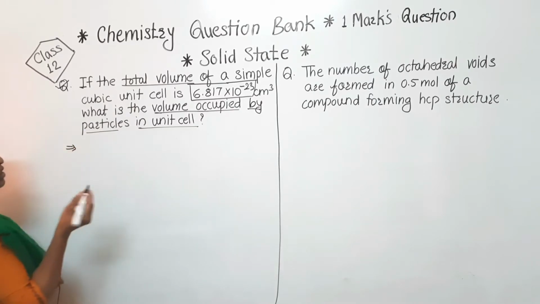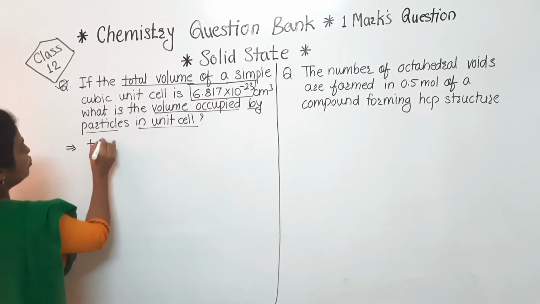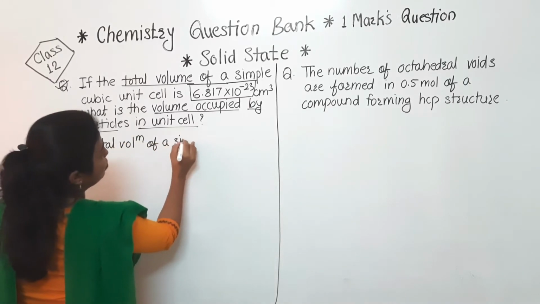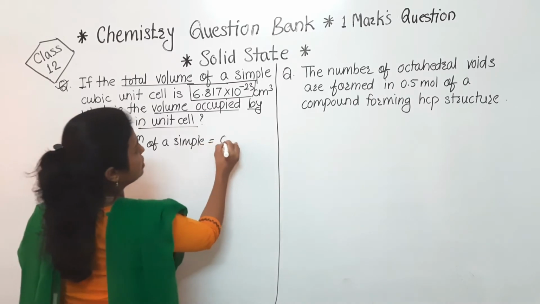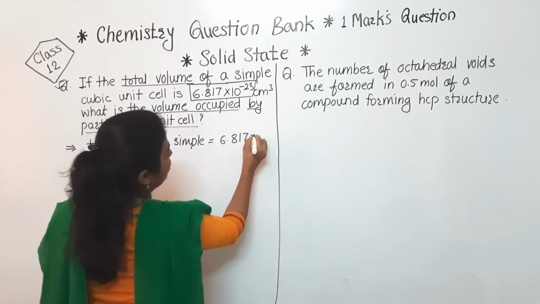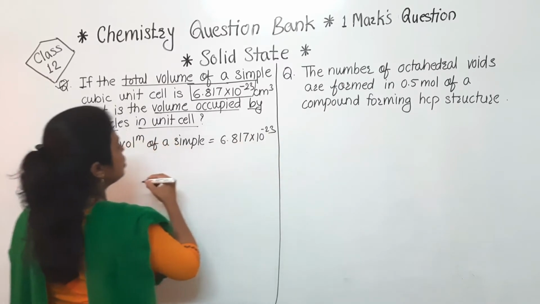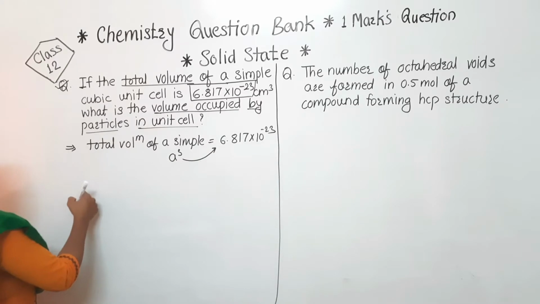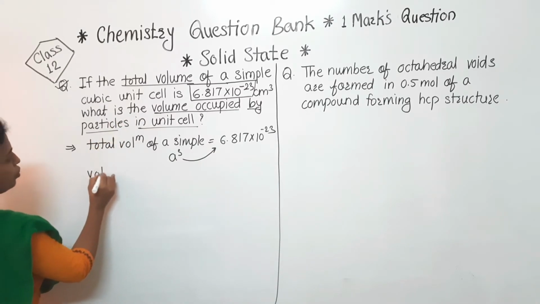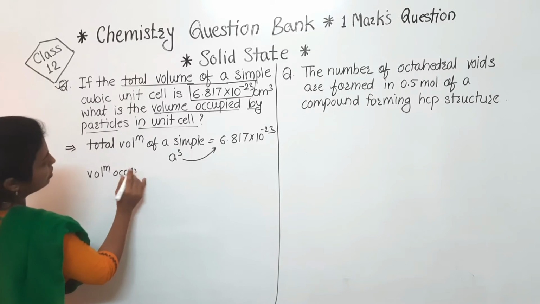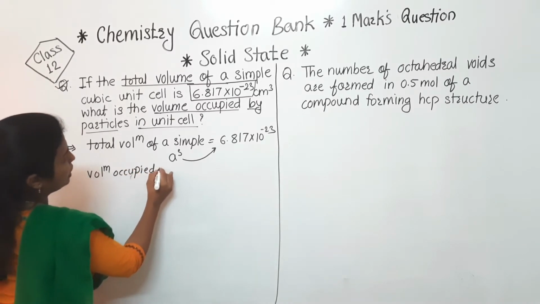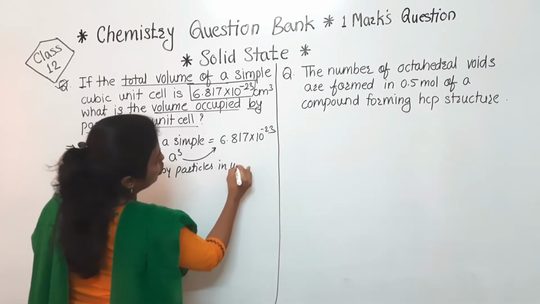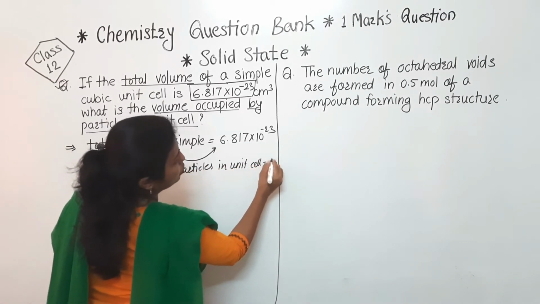तो यहाँ पे हमें क्या क्या दिया है वो पहले लिखते थे. तो देखो total volume of a simple unit cell that is given and that is 6.817 into 10 raised to minus 23 and that is nothing but the a cube value. Next one, what we have to find out? We have to find out volume occupied by particles in unit cell, that we have to find out.